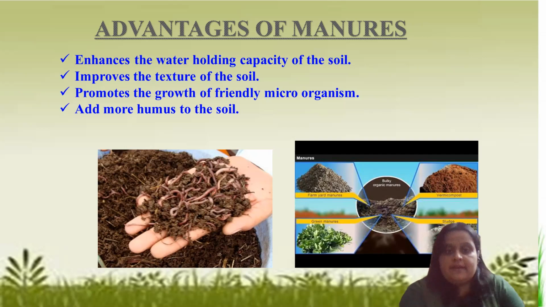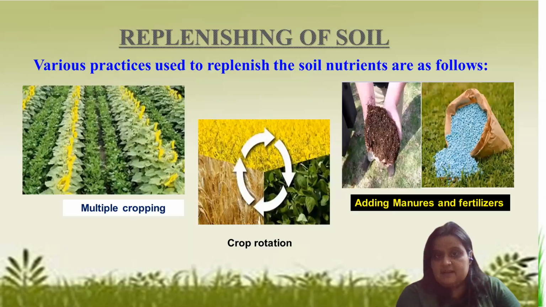As you can see over here, red worms, which are involved in vermicomposting. We have learned it earlier. And because they are not harming the crop, they are made up of organic waste. That's why they add more humus to the soil and help to increase soil fertility, right? That's why we should prefer manure over fertilizers.